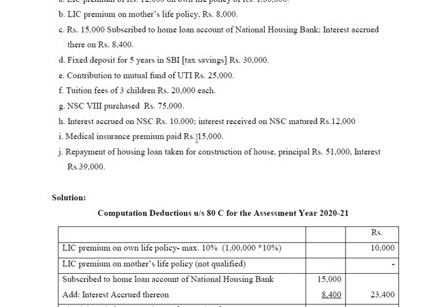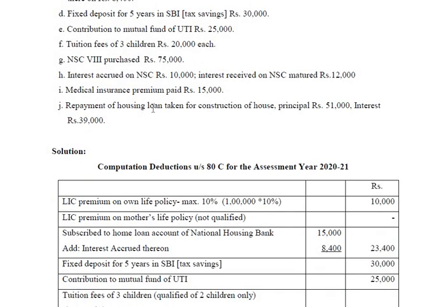Come to medical insurance premium of 15,000. This is not qualified under 80C, but it is deductible under 80D. A separate deduction is there under section 80 only, but not under 80C. The repayment of housing loan taken for construction of house. Only if the loan is taken for construction or purchase of the house, then it is allowed.